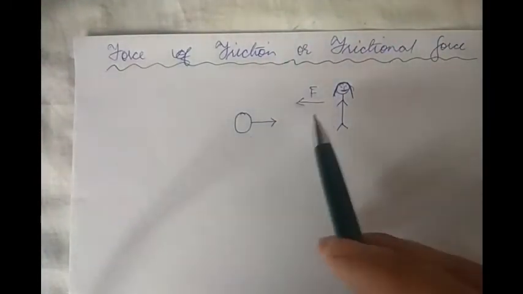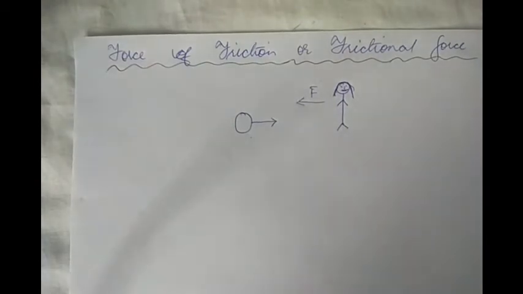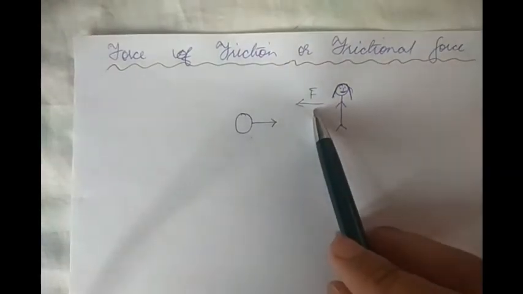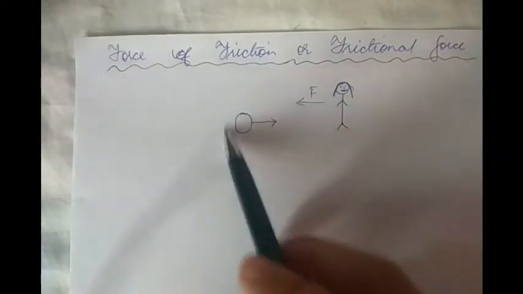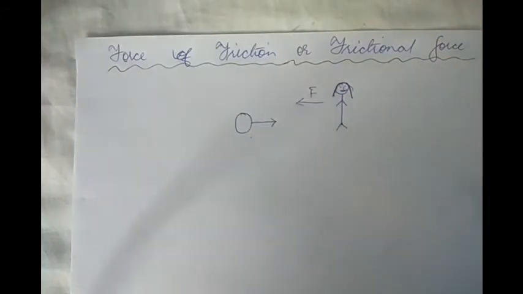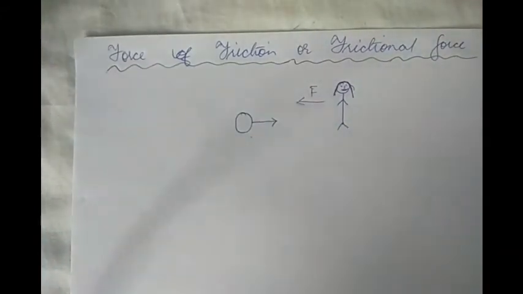So to say, you want to oppose the motion of this body. Similar to this force that you are applying to oppose the motion of this body, our force of friction also slows a body or stops a body. So to say, our force of friction also opposes the motion of the body.